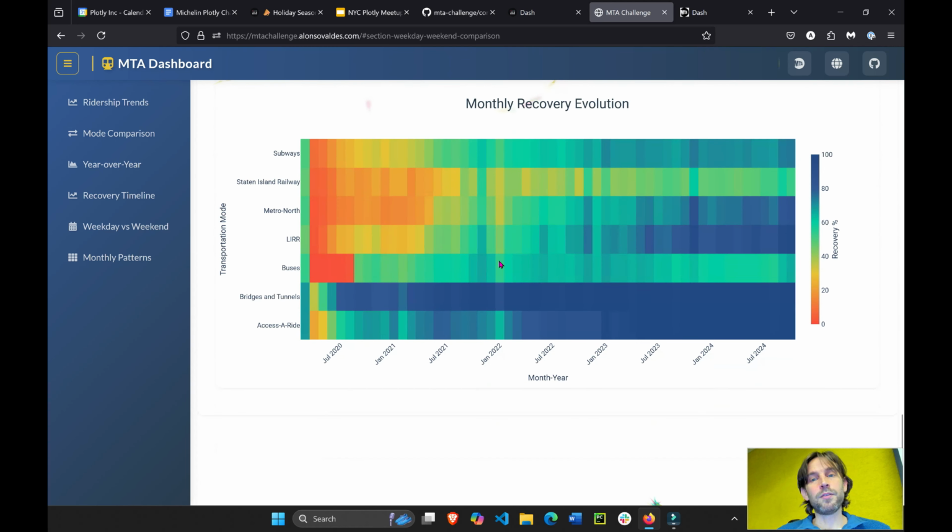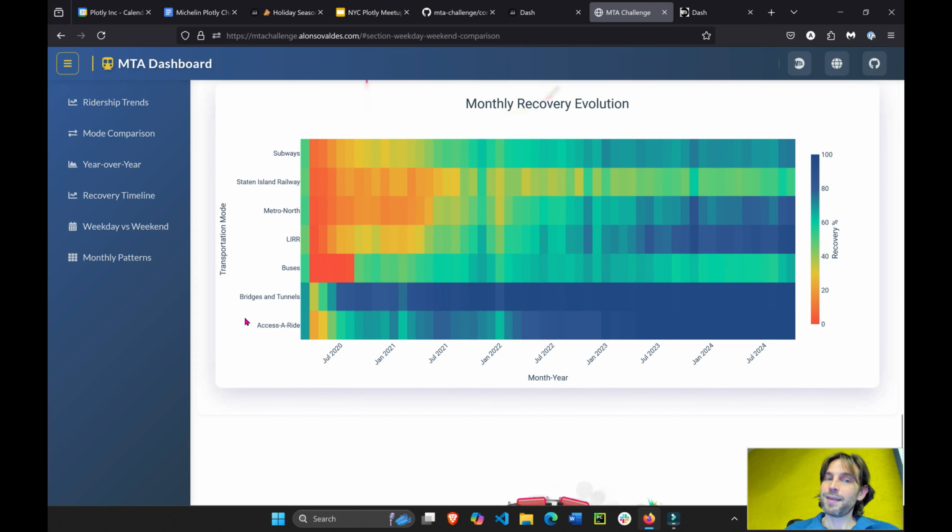There's a few other ones. The last one I wanted to talk about is a heat map. Kind of a really cool way of seeing the recovery rates. You see the percentage of recovery by time, but instead of a line chart, you see a heat map. You can see here that Access-a-Ride reached 100% and even more by December of 2021, and then it's like at 120 or something like that. While these ones that are pretty red, close to zero, are before July of 2020. So it's really cool to visualize recovery by color. I really like that.